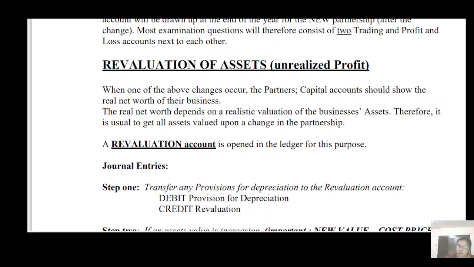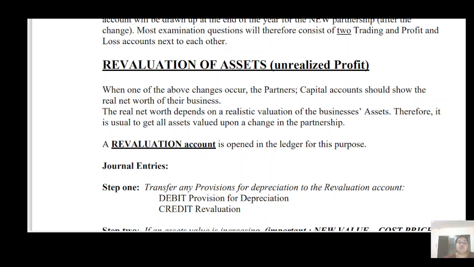If you want, the journal entry is present in my video. You just pause and record wherever you want. But my suggestion is don't go for the journal entry. First, you need to know how to prepare the revaluation account, how to open the revaluation account ledger. If you know that, then the journal entry is nothing for you.